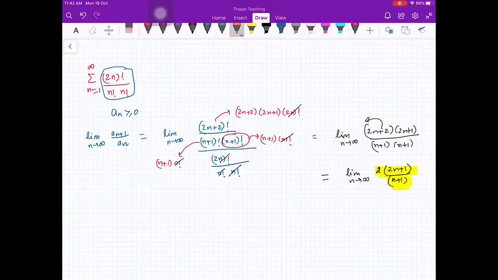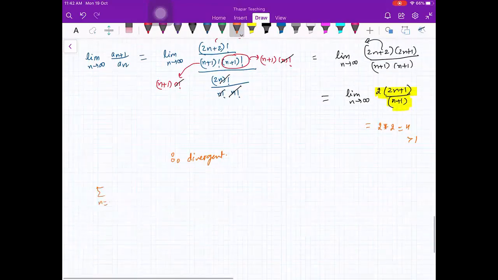So if the limit of an plus 1 upon an is 1, then this test is not going to work. So that is the limitation, right? So here the limit is 2 into 2, that is 4, which is greater than 1. Therefore, divergent. Okay. So let us look at another example.